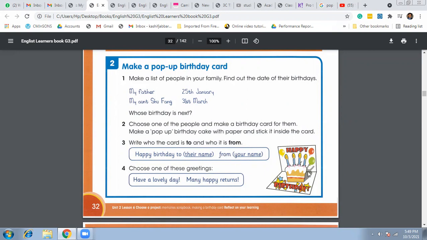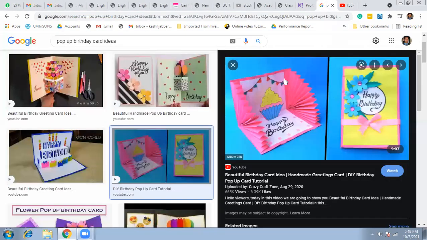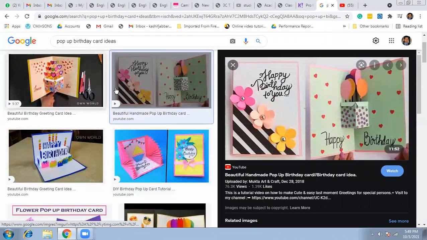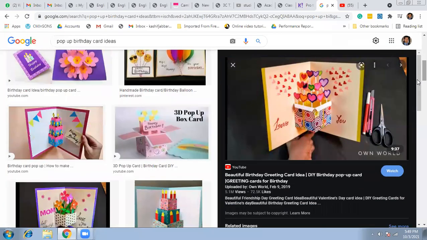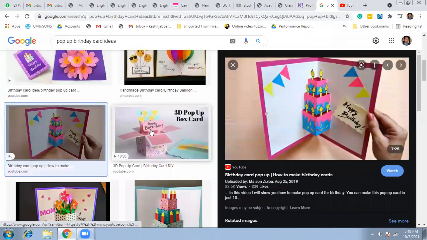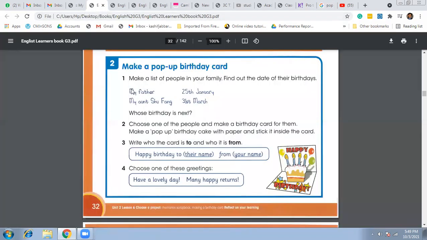And the birthday pop-up card looks like this. See, there are all the pop-up cards. So it's a task to enhance your creativity. Look at this. There are different ideas to make a pop-up card that you can find on YouTube. And two things that you're going to write on that pop-up card: happy birthday to father, happy birthday to mother, sister, brother, and from, you will write your name here, from Abdullah, Ayan, Rayan, anyone.